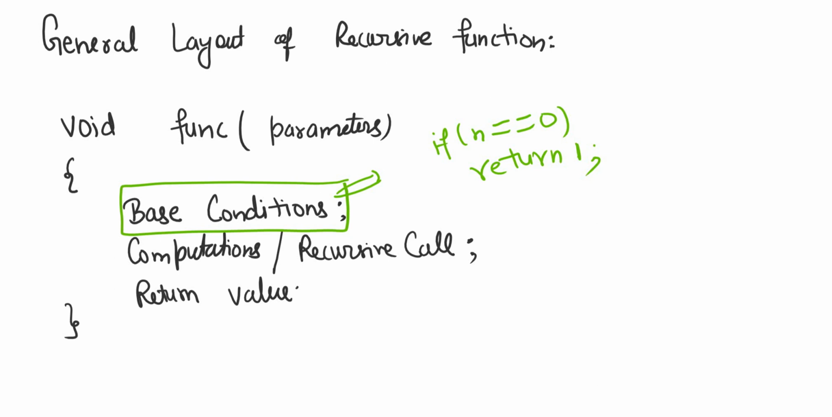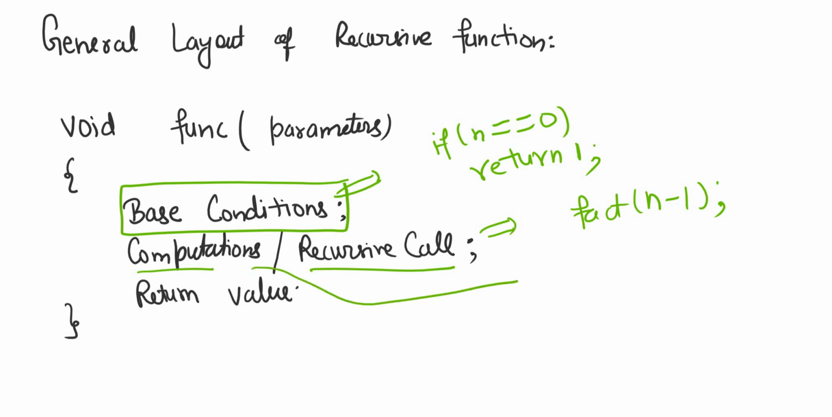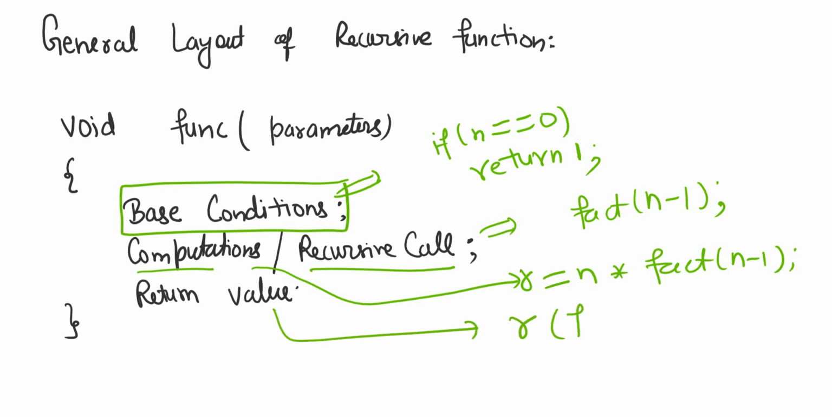Now the second thing is computation or recursive call. In our case, we did a recursive call of factorial of n minus 1, because this is required to compute the factorial of n. And finally, we did some computation after this, which is n into factorial of n minus 1. This is the computation we did to compute the factorial of n. Let's suppose I'm storing this value in variable R. So finally, we return R as the final answer of n factorial.